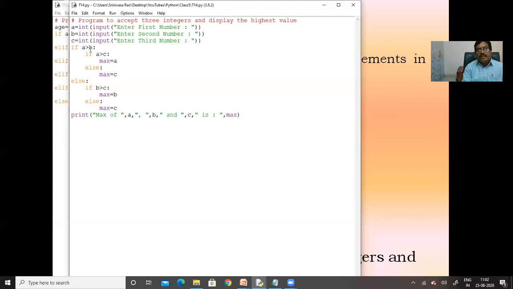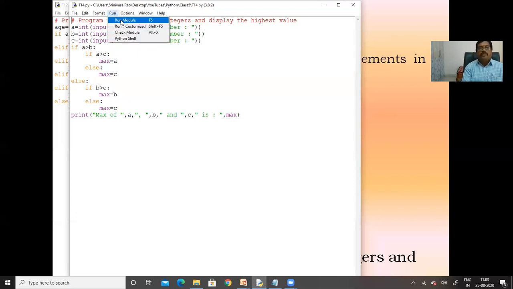If this condition is false, the else part is going to execute. Here again, we are going to check if B is greater than C, max equals B. If this condition is false, max equals C. Here, max of A comma B comma C is going to print the maximum value.